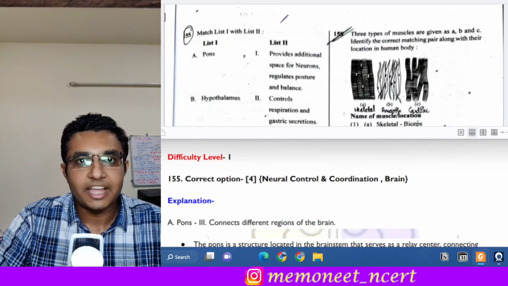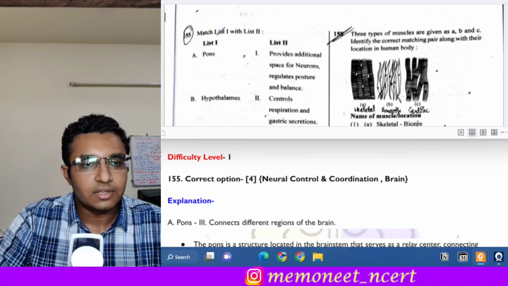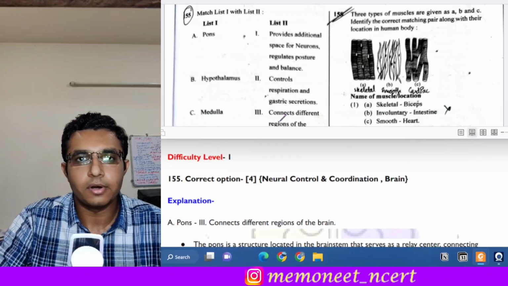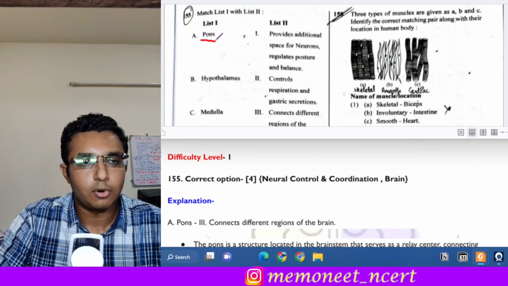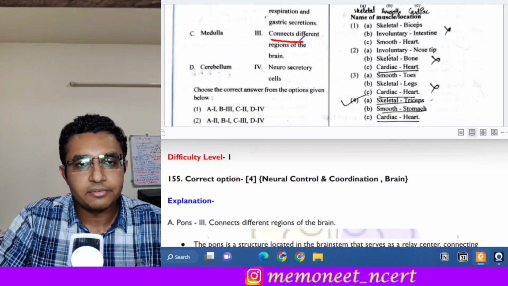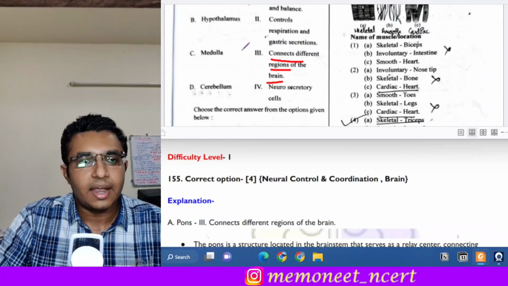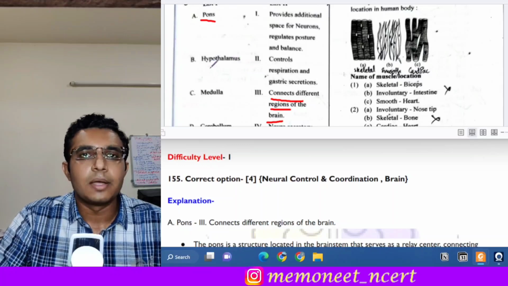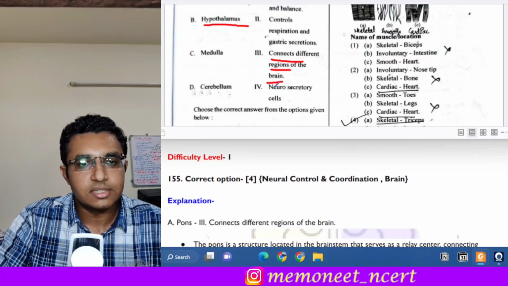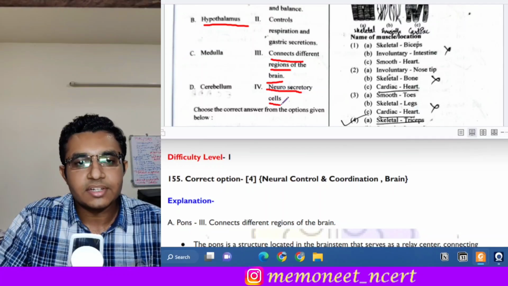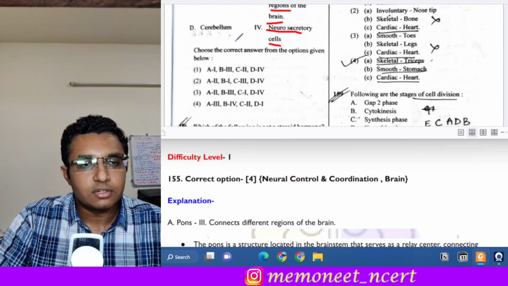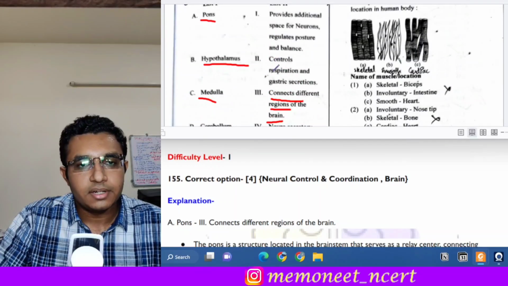It is a match the following question again. Here there are different parts of the brain given, and here are the different functions of them. The first is pons. If you know that pons connects the different regions of the brain, so A will be with 3. B is hypothalamus. The function of hypothalamus is that there are neurosecretory cells present. C is medulla and the function of medulla is it controls the respiration.